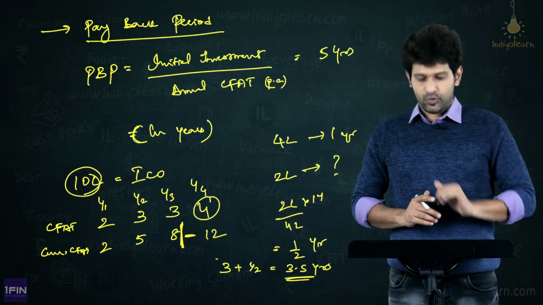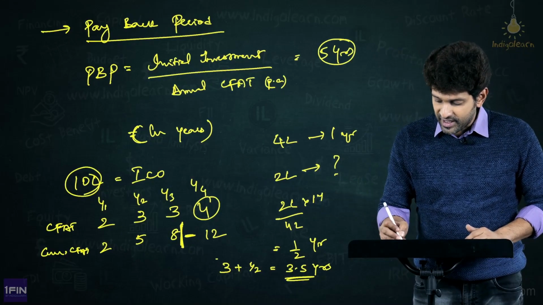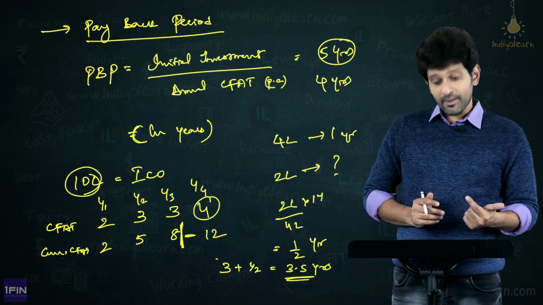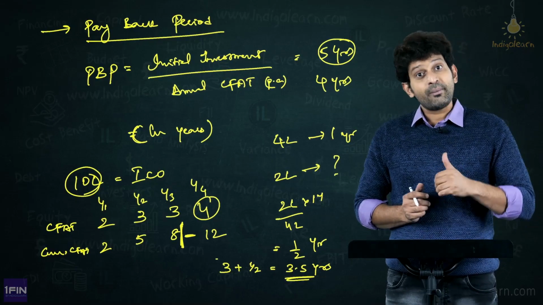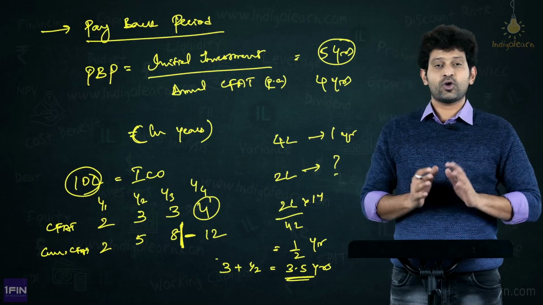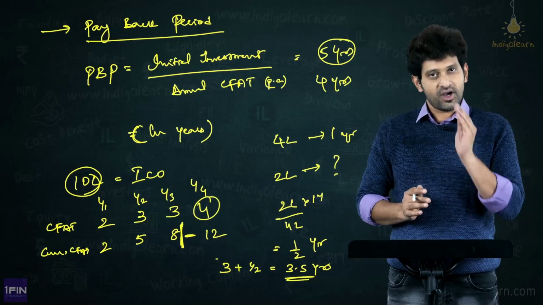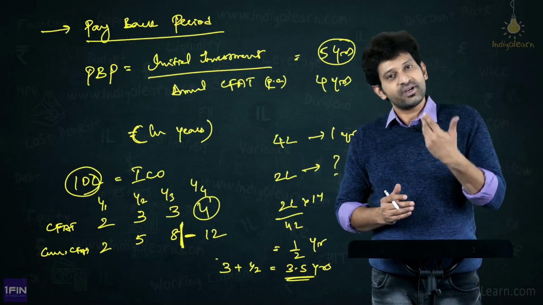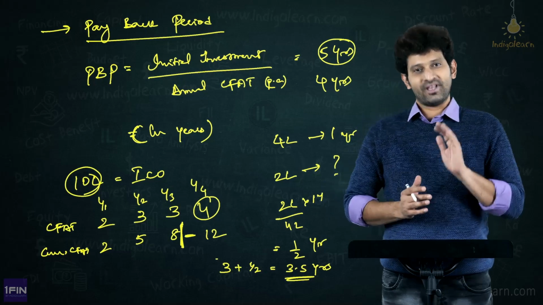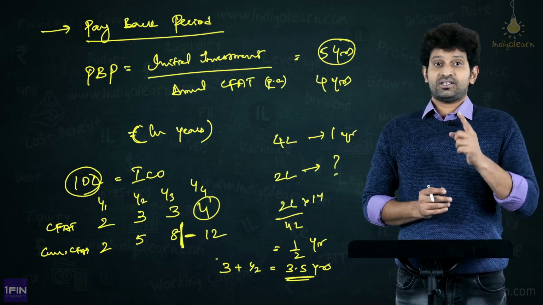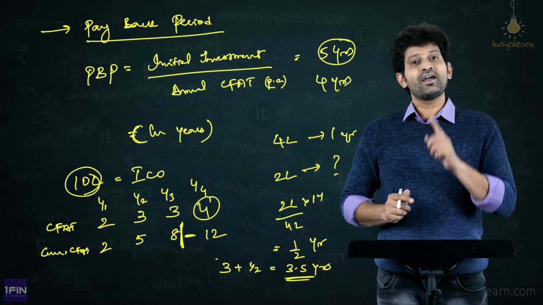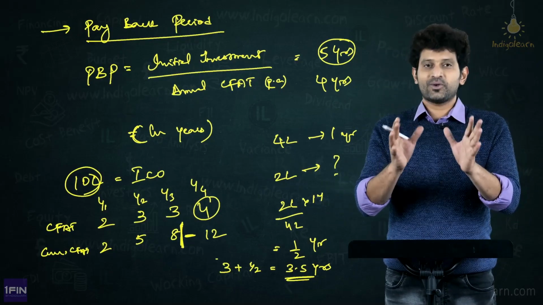Now just assume if our payback period we have arrived at 4 years. Now target is 5, our payback is 4. Therefore, is our payback better than the target or not? Don't say 4 is less than 5, therefore not better. The time has to be lesser than the target. Only then it is considered a considerable project. Therefore, if the payback period of the project is less than the target period, the project can be chosen? Absolutely yes.